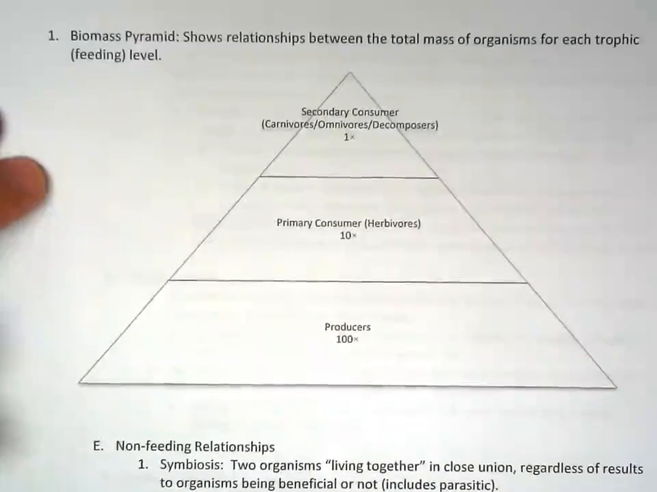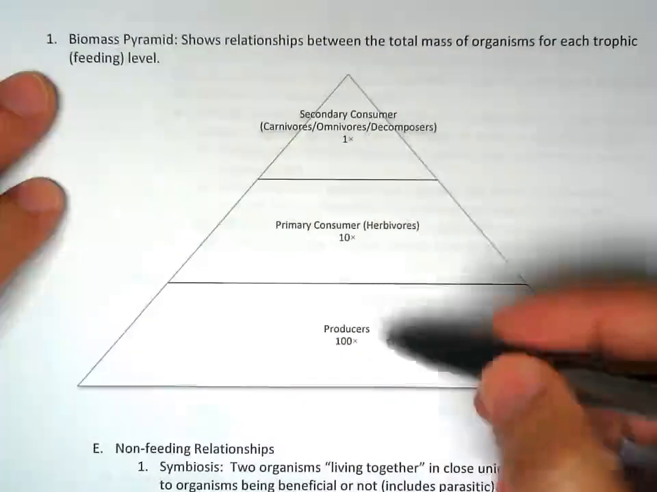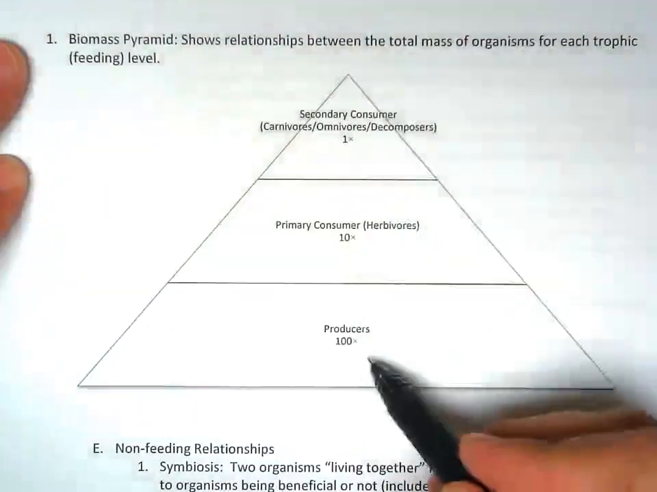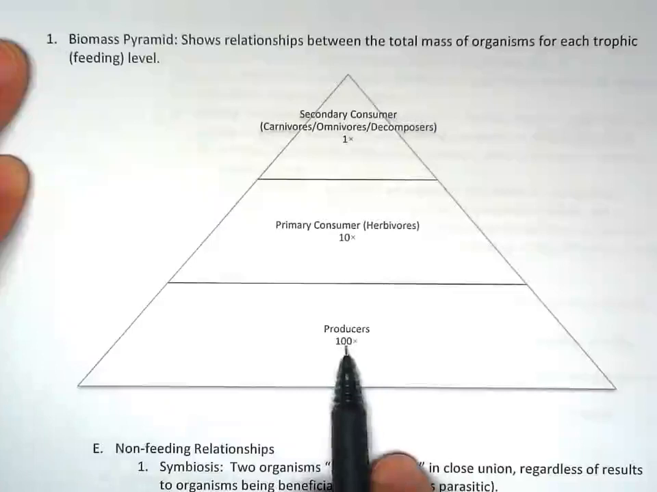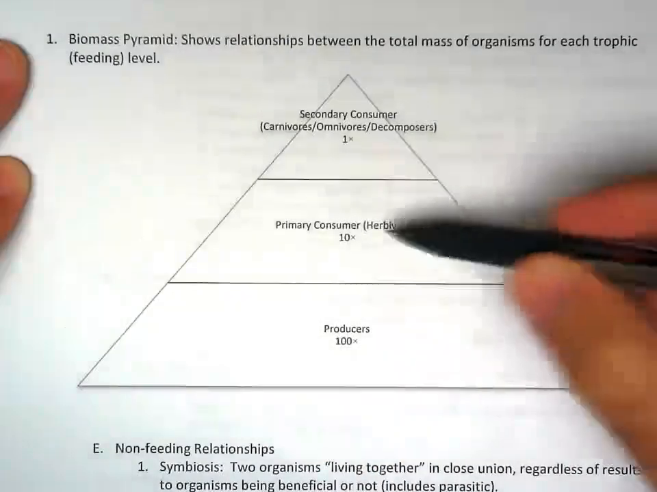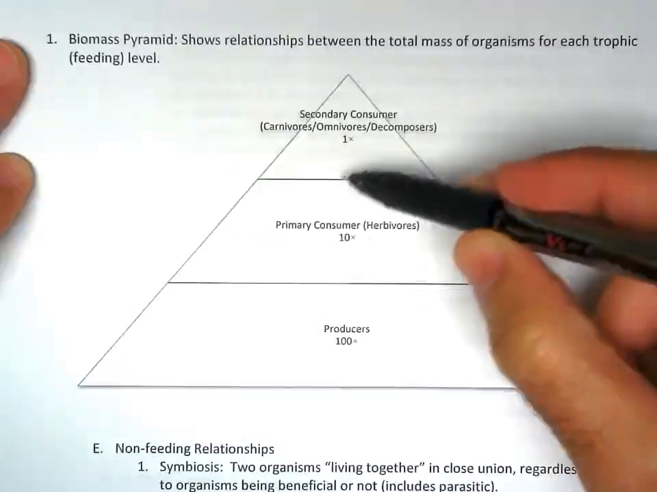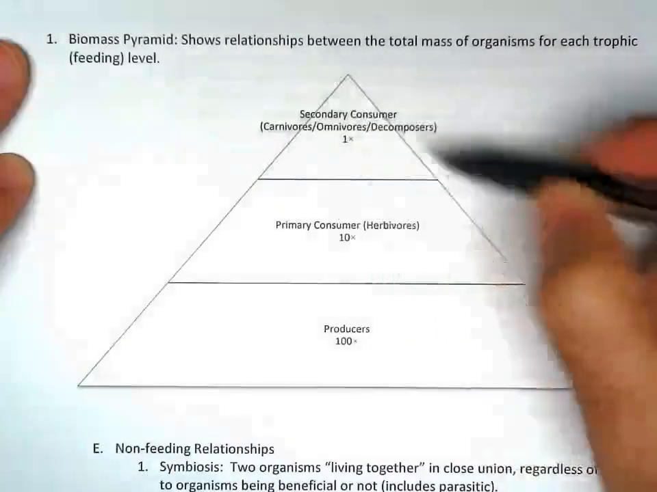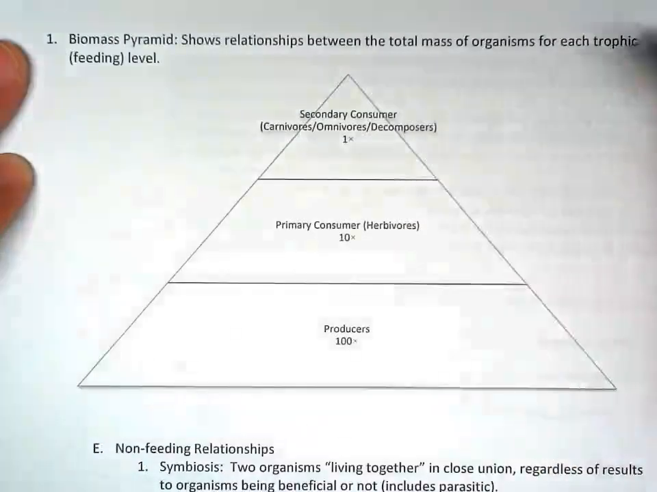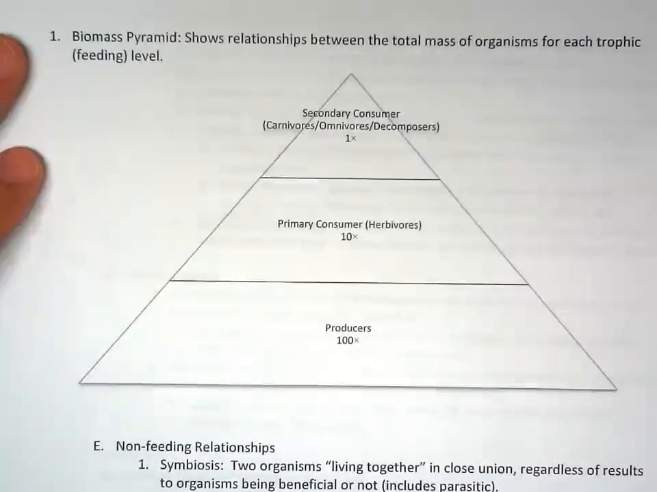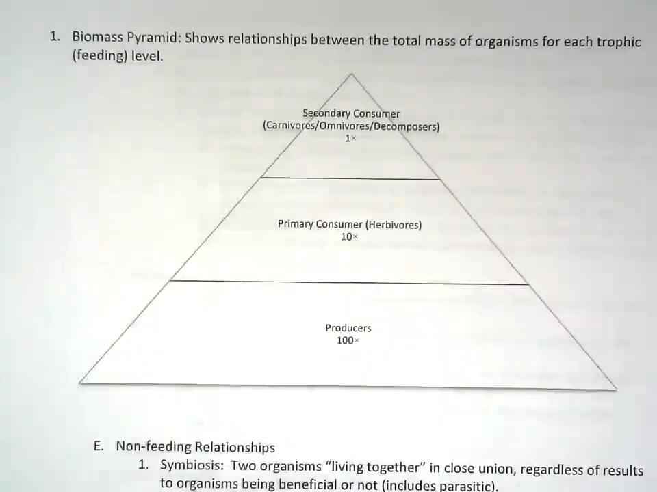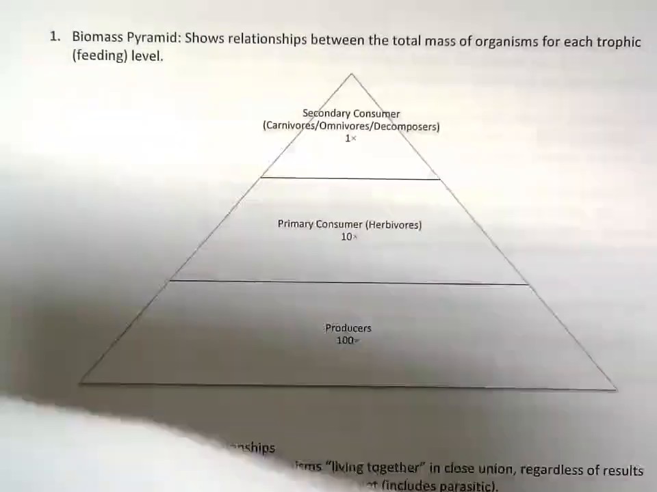Okay. What we have here is the bottom of the pyramid, the biomass producers. And they've got 100 times biomass compared to the other ones. Primary consumer herbivores are 10 times mass, and secondary consumers, carnivores, omnivores, decomposers, are 1 times. Now, what does this mean? Well, if you have an animal, I'm going to draw this out. So say we have, all right, so let's take a human.